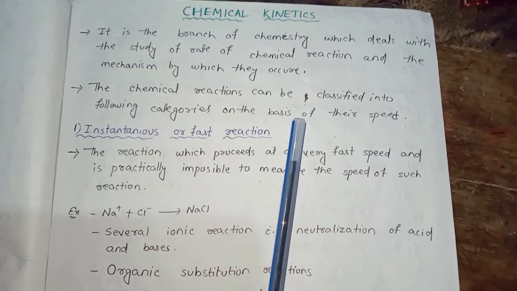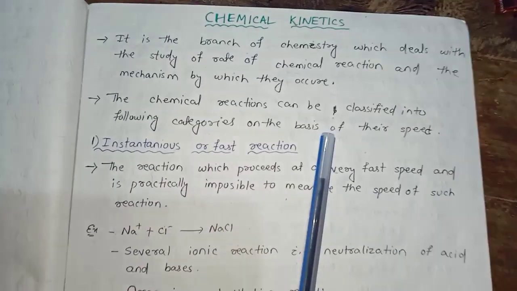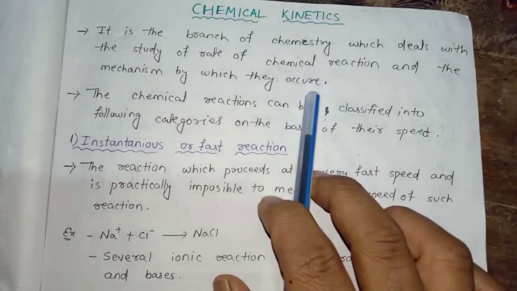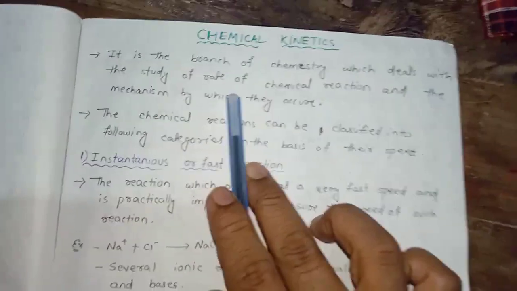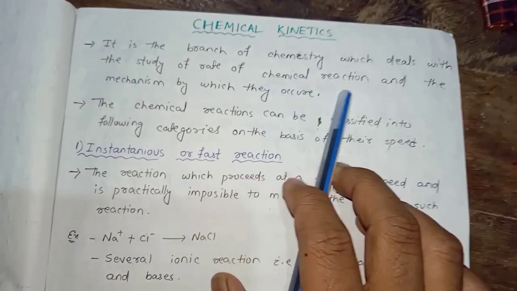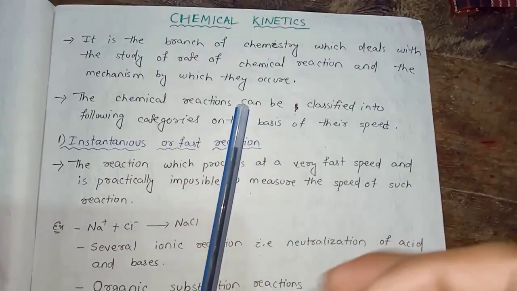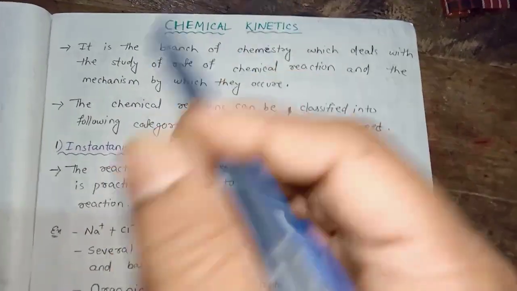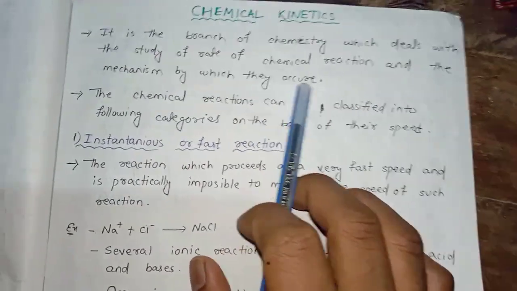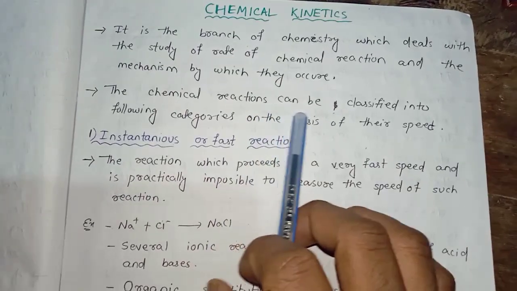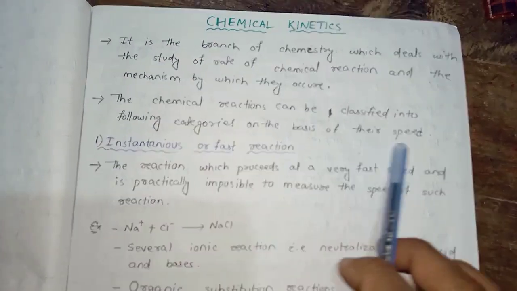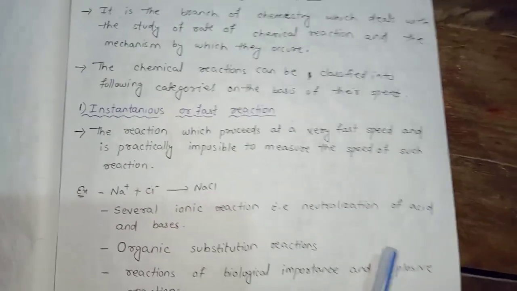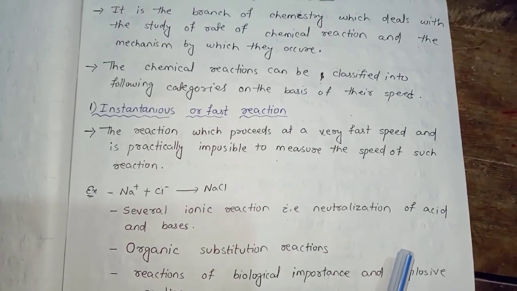हमारा एक रिएक्शन प्रोसीड करेगा या नहीं, वो हमें बताता है थर्मोडायनेमिक्स। But kinetics हमें क्या बताता है? It tells about the rate of chemical reaction, means at what rate the reaction is proceeding, and the mechanism, means which mechanism the reaction occurs. The chemical reactions can be classified into the following categories. According to the rate of reaction, chemical kinetics is classified into three types.